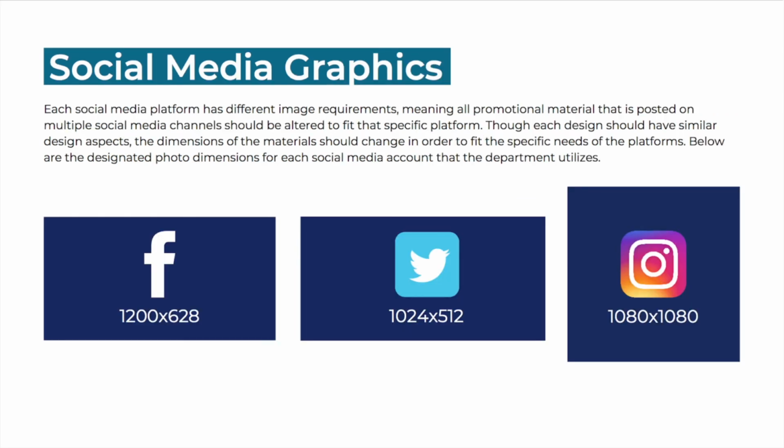Different content may be posted across different social media platforms, but when promoting the same thing across multiple platforms, there are some things that should be kept in mind, including the social media graphics. Here are the different dimensions needed for each platform that the department is on. By changing the size of the image, followers can see the entire image just by scrolling past it, and they don't have to click the image to view all of the information on it.